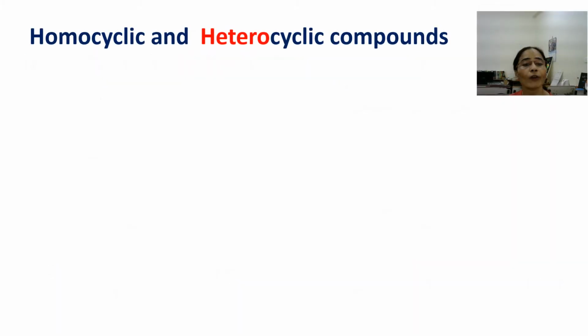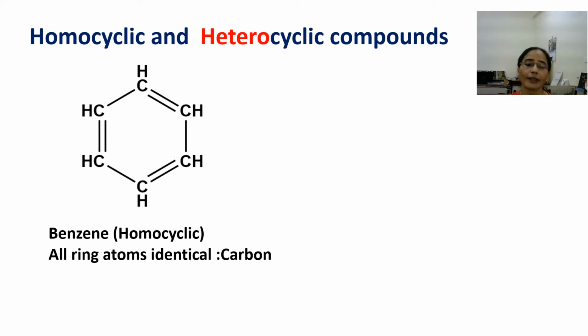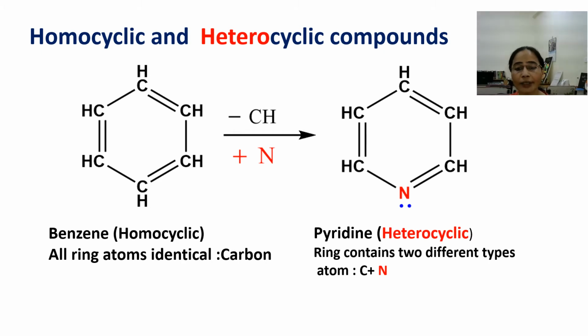Now we can derive a heterocycle here from the carbocyclic compound. You can see an example here, that is benzene, and since all its ring atoms are identical, that is carbon, this compound is classified as homocyclic. If one of the CH units of this benzene is replaced with an equivalent nitrogen atom, then we will get another type of compound, that is pyridine, and this pyridine is classified as a heterocyclic compound.